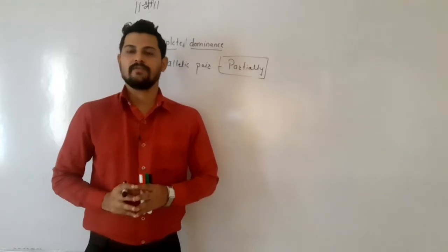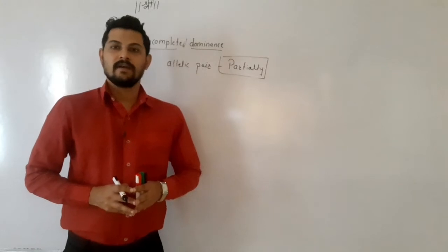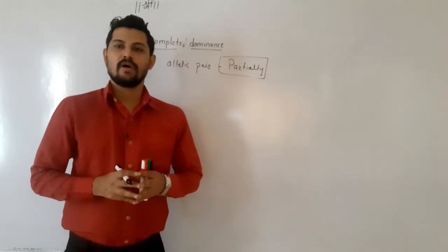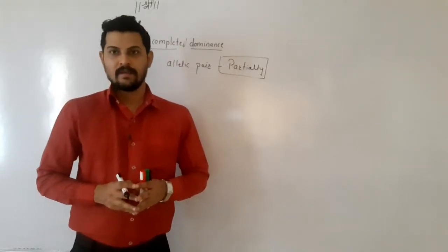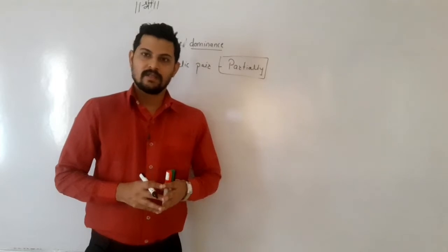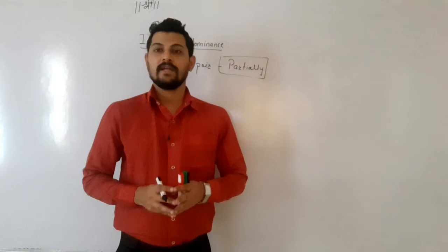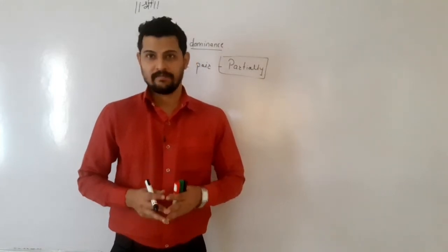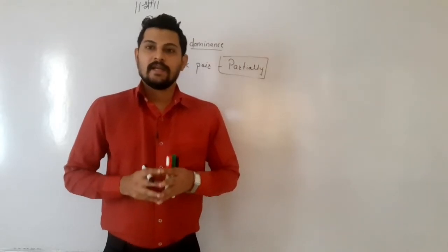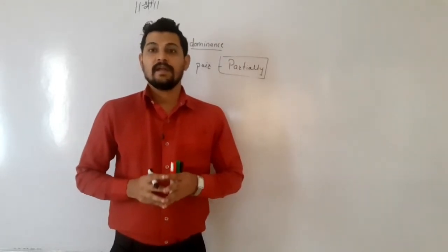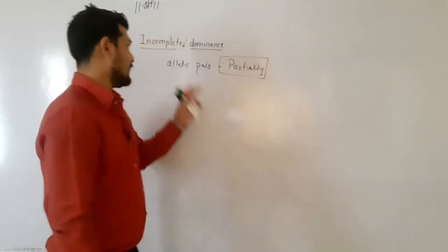In an earlier lecture, we studied monohybrid and dihybrid crosses, and we saw that when Mendel's law of dominance is followed, one allele is dominant over the other allele. But in incomplete dominance, one allele is not dominant over the other, but both alleles get expressed partially. As both alleles get expressed, blending inheritance, that is mixed inheritance, is observed. So let us take one example and understand this better.